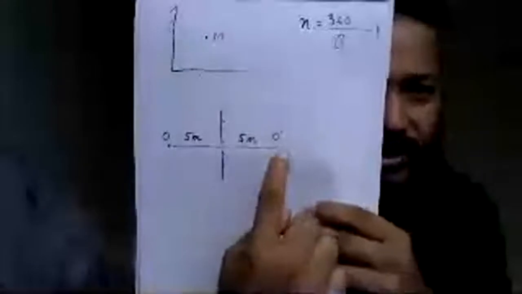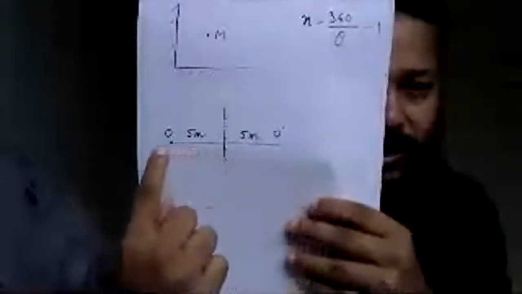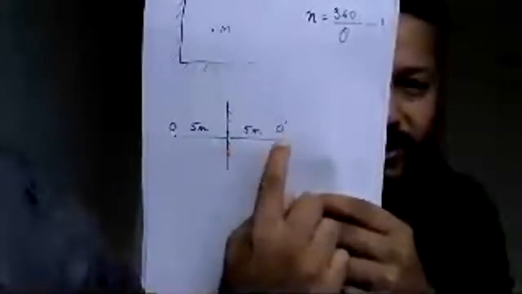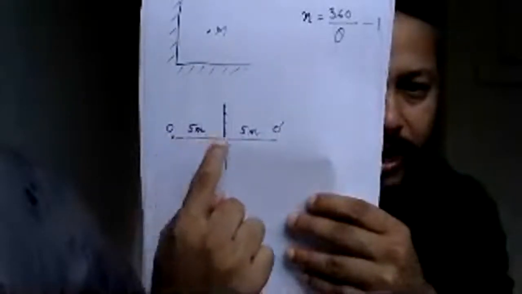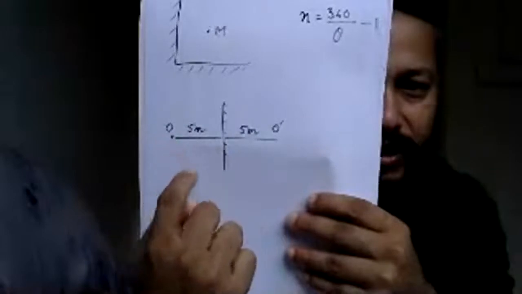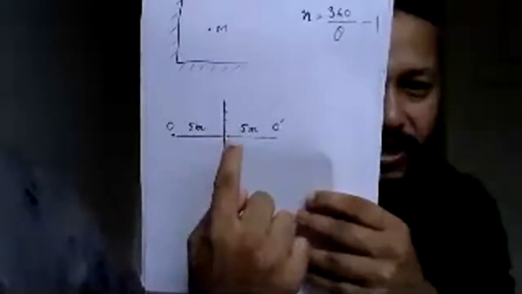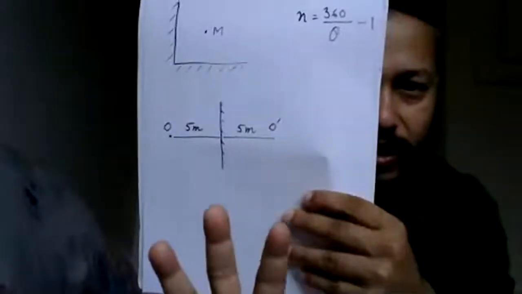See, O is the object and O dash is the image. The object is at a distance of 5 meter, so the image will be at a distance of 5 meter. Understood? I hope there's no doubt on this. The object is at a distance of 5 meter from the mirror, so the image will be formed at a distance of 5 meter from the mirror. Got it?